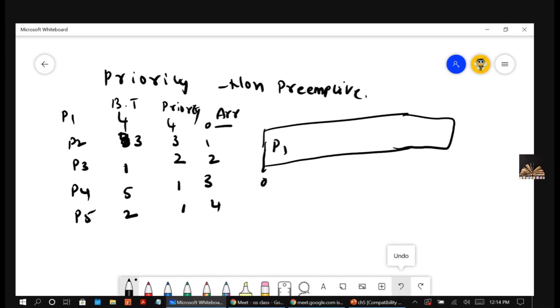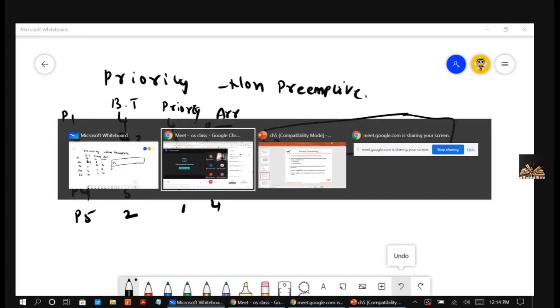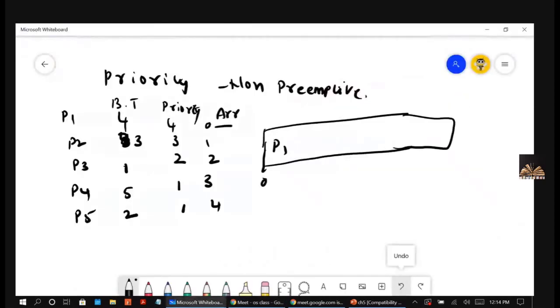When the arrival times are given, according to the arrival times only we are supposed to give the jobs. At the time of 0, there are no other processes, only P1 is there. Because this is non-preemptive, even though P1 is having less priority, P1 will not be taken out unless it completes. So it is coming out at time 4.